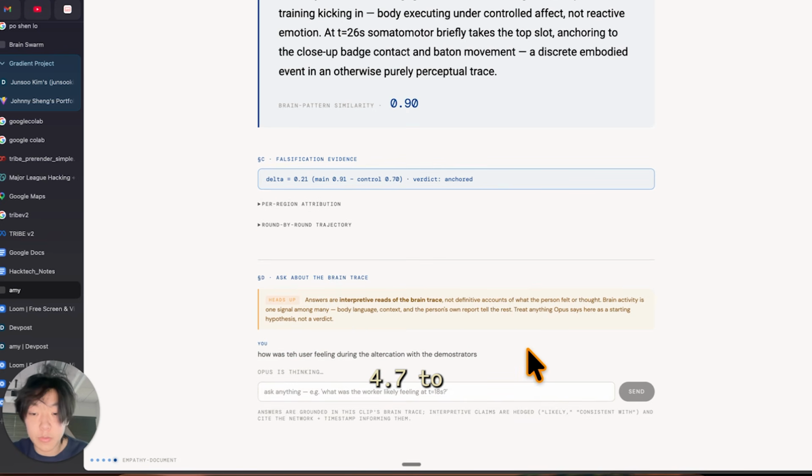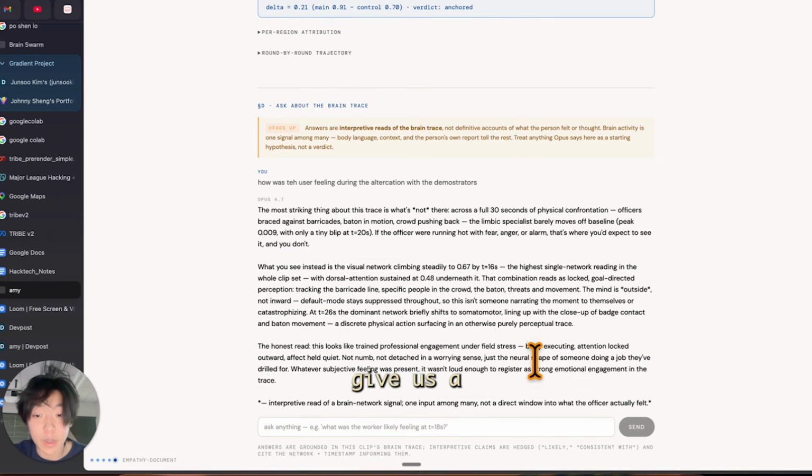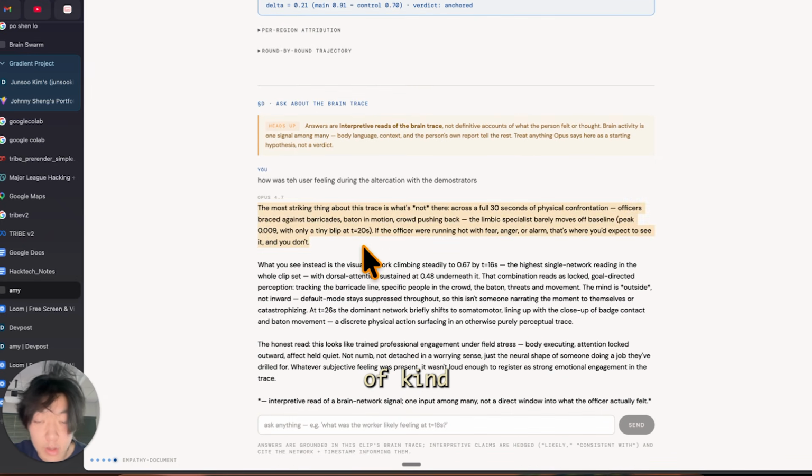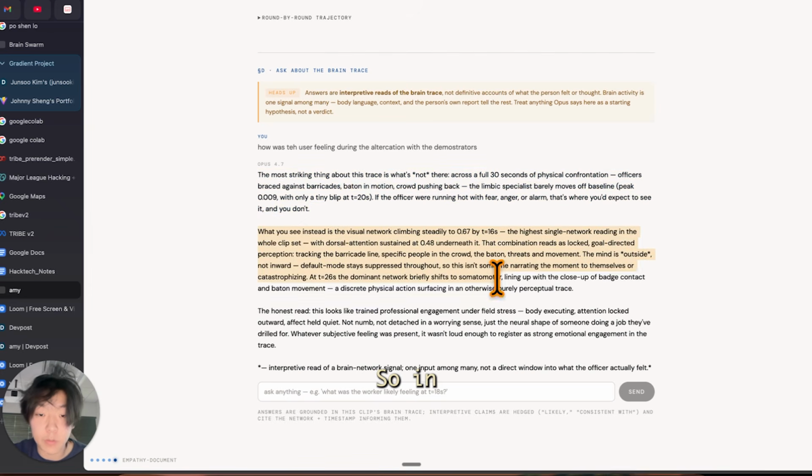We use Opus 4.7 to fully process this and run it with the entire simulations of what the agents themselves came to the conclusion of. Now this is hopefully able to give us an analysis of the entire environment. In terms of use cases, this can be used to give LLMs the ability to feel the same emotions that humans do, along with the data about what they're doing, what they're seeing, and now what people are feeling.